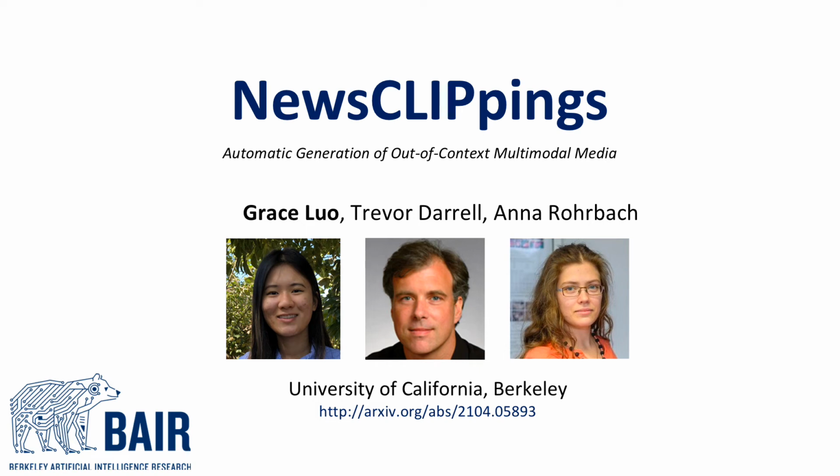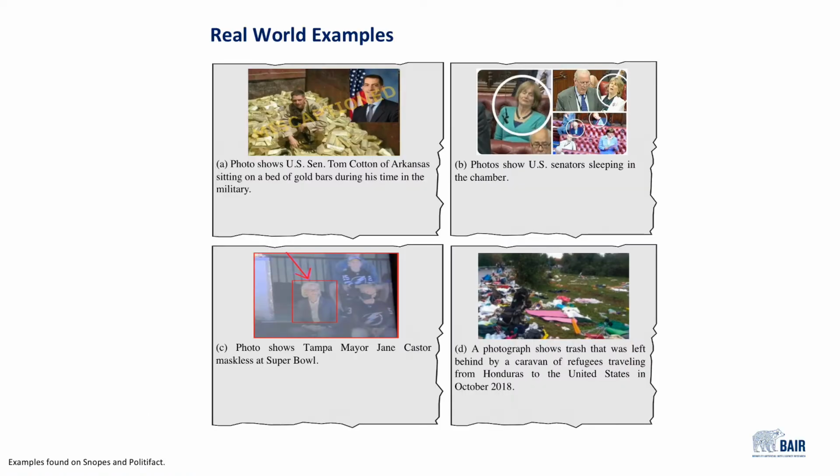Today we present NewsCLIPpings, our method for the automatic generation of out-of-context multimodal media. First, let's take a look at real-world instances of out-of-context images. Image A talks about Tom Cotton with gold bars, B talks about US senators sleeping, C talks about Jane Castor maskless, and D talks about trash from refugees.